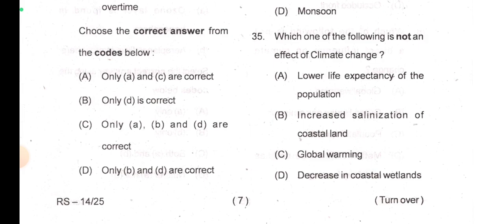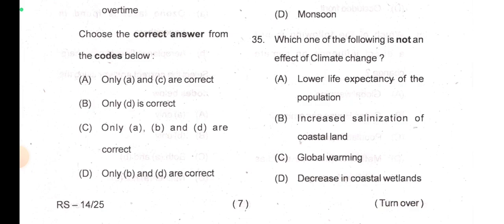What do you say? Do let me know in the comment section, because with this type of question we cannot get a direct answer easily, but we have to think on it. Okay, we have to analyze it. Which of the following is not an effect of climate change? Increased salinization of coastal land.